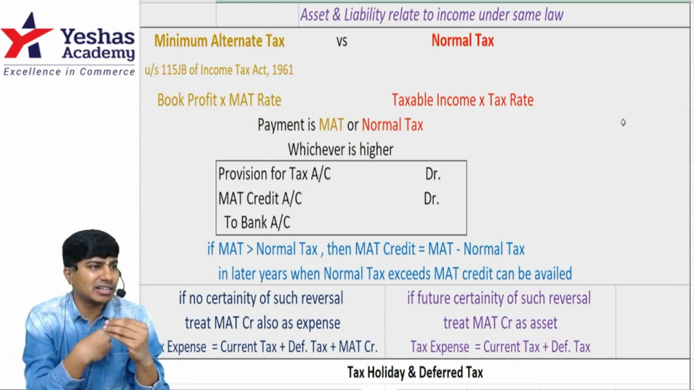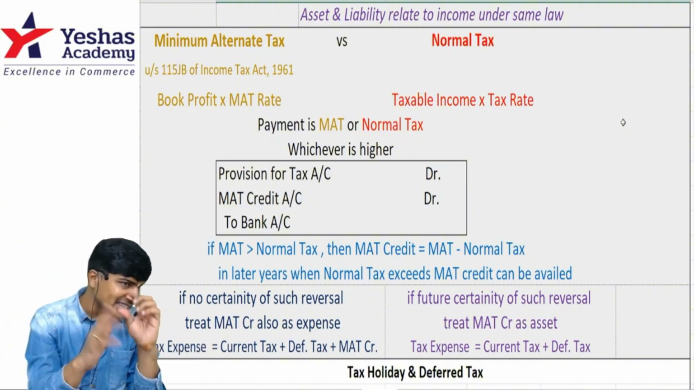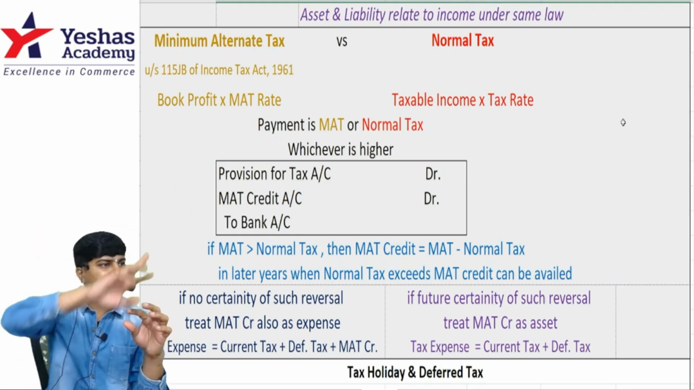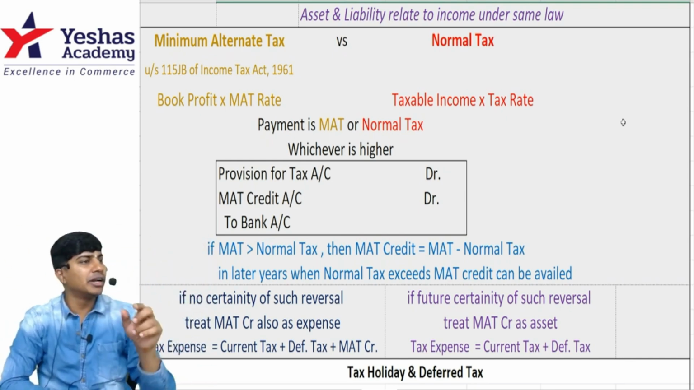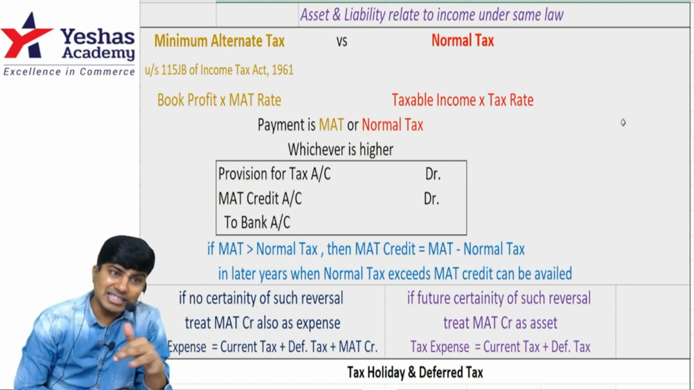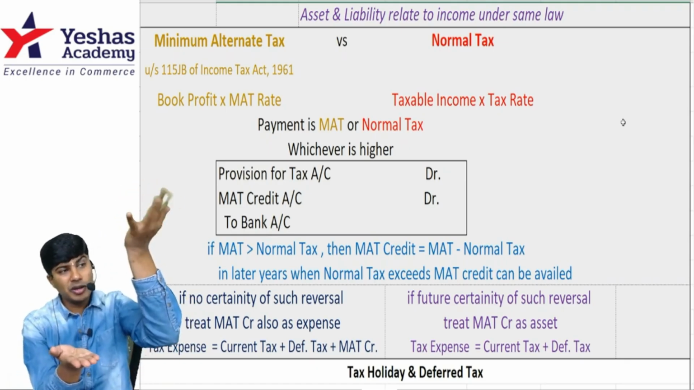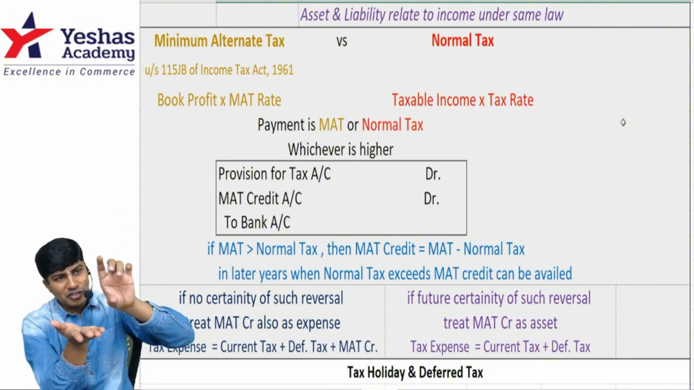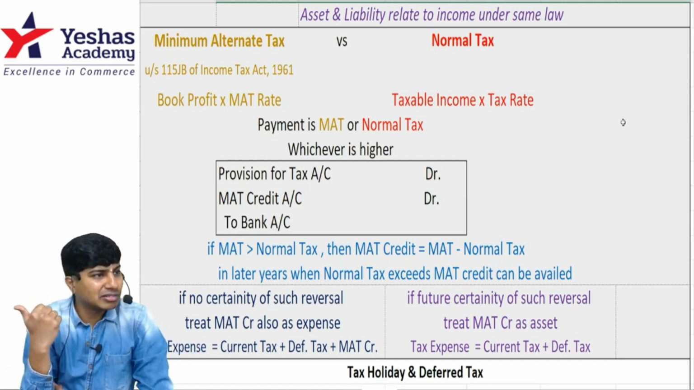MAT credit is an asset. I'll repeat: the provision that you created for current tax, let's say, is 100, and MAT became 120. You debit provision for income tax 100, credit bank account by 120. The difference of 20 will be debited to MAT credit account. This is an asset. In the next year, if normal tax is more than MAT, then you should pay normal tax, but you will not pay normal tax, you will pay MAT, and this difference between MAT and normal tax, you will reverse the MAT credit created last year.